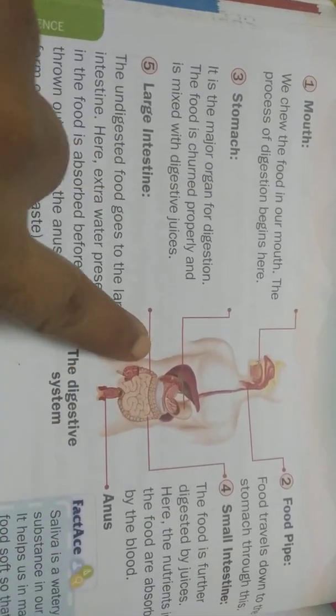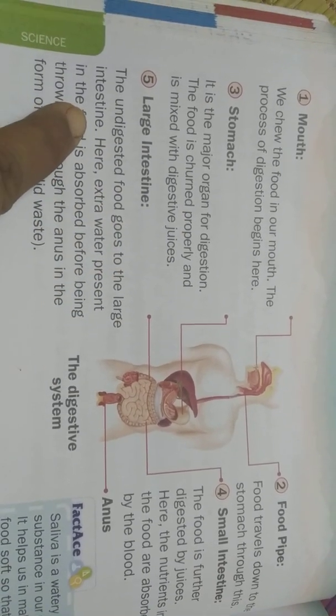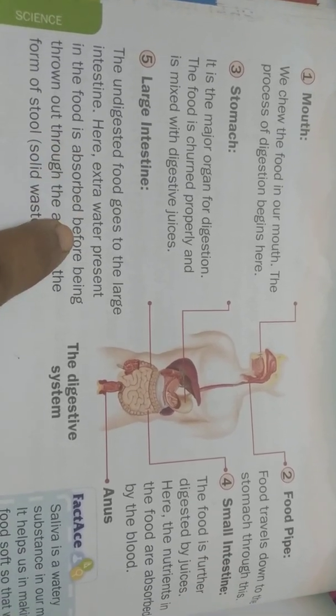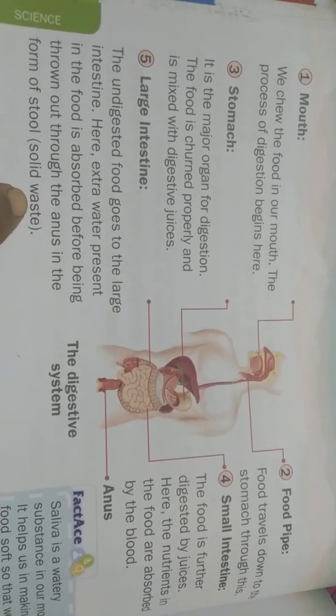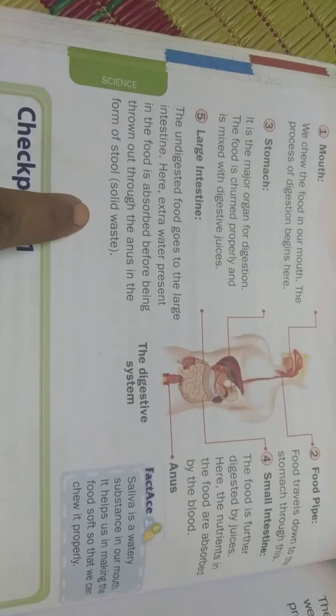After that, the large intestine. This is the large intestine. The undigested food goes to the large intestine. Here, extra water present in the food is absorbed before being thrown out through the anus in the form of stool, which is solid waste. Understood, children? This is about the digestive system.